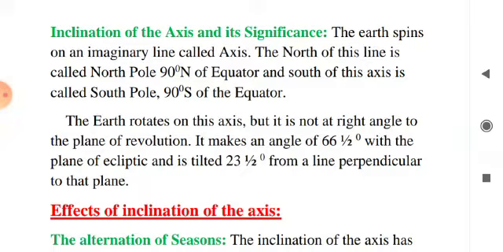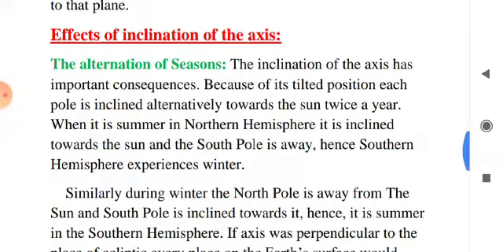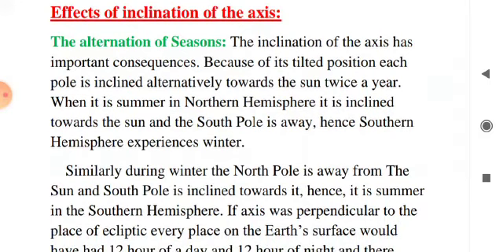When it is summer in the northern hemisphere, the north pole is inclined towards the sun and the south pole is away, hence the southern hemisphere experiences winter. Similarly, during the winter, the north pole is away from the sun and the south pole is inclined towards it, hence it is summer in the southern hemisphere.